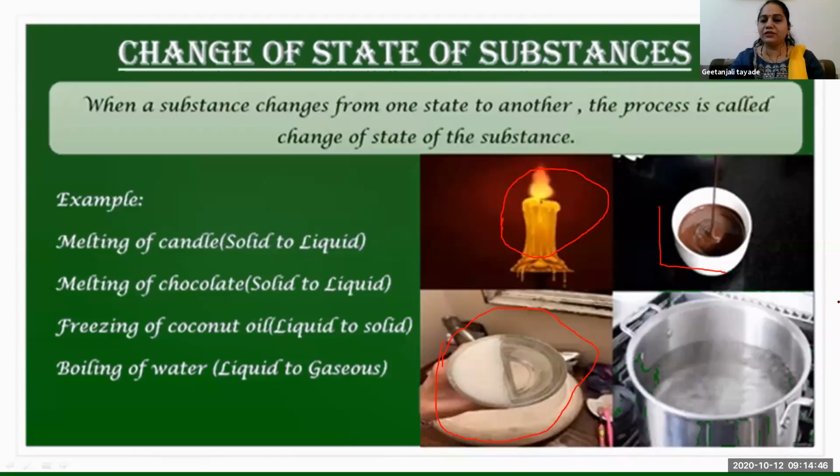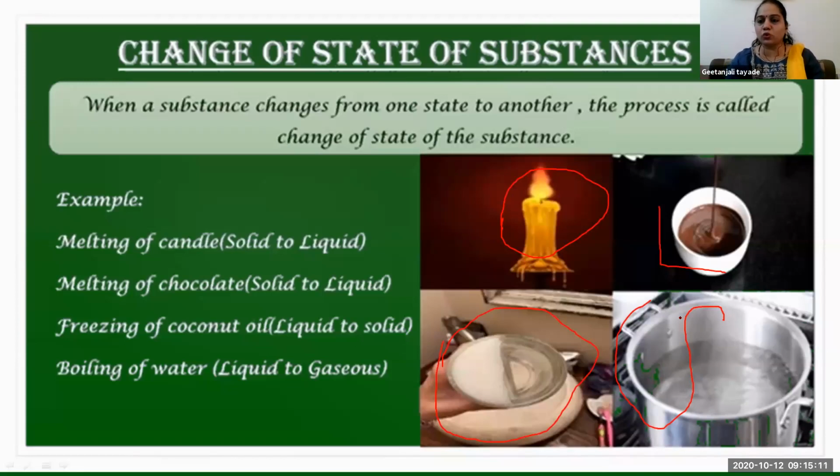And the fourth diagram is, yes, boiling water. Boiling means here again heat is provided to that water, and after providing heat, first the temperature gradually rises, it gets warm, then hot, and then it starts boiling. Boiling means what? The bubbles are coming out. You must have seen boiling tea, boiling water.